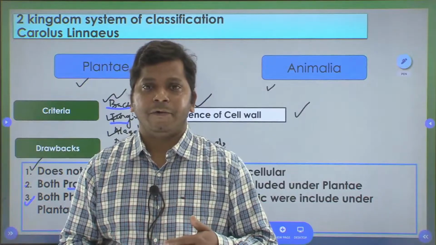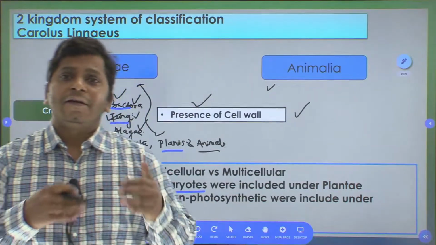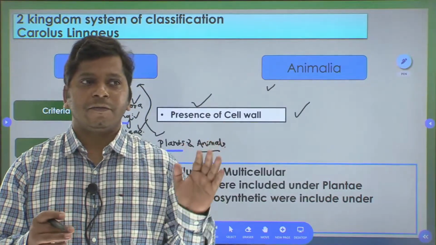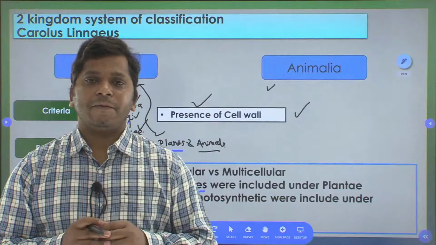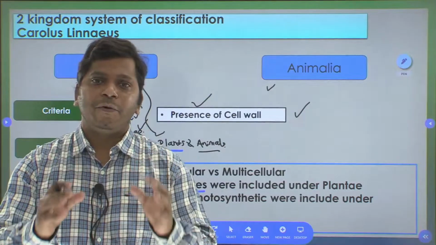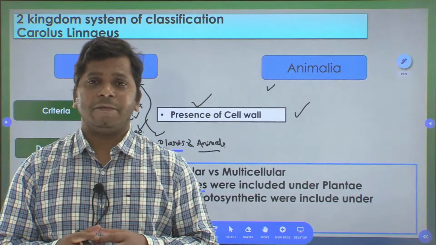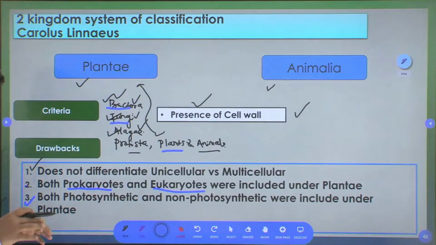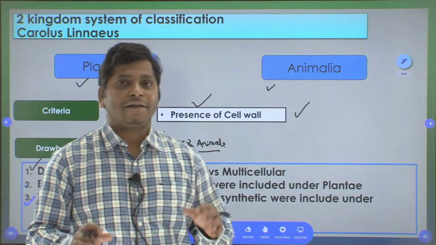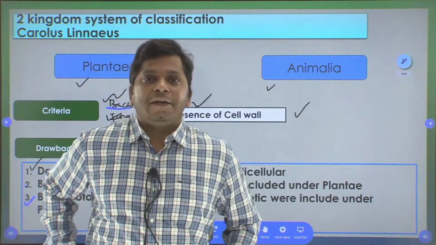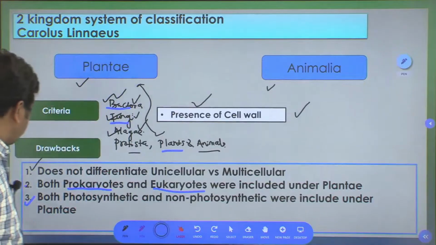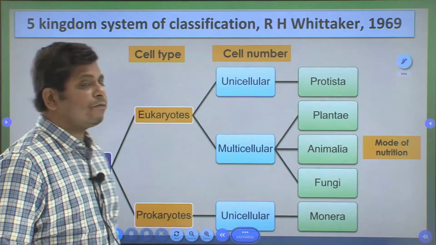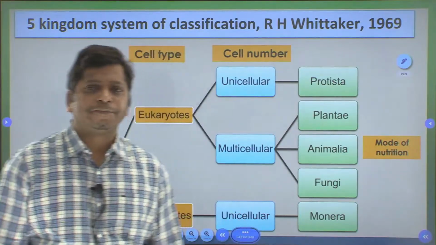Hence this system of classification got modified with time. Different systems of classification came into picture. After the 2 kingdom system, the 3 kingdom system came into picture, then the 4 kingdom system. Finally, the system of classification which was widely accepted by most of the scientific community was the 5 kingdom system of classification.